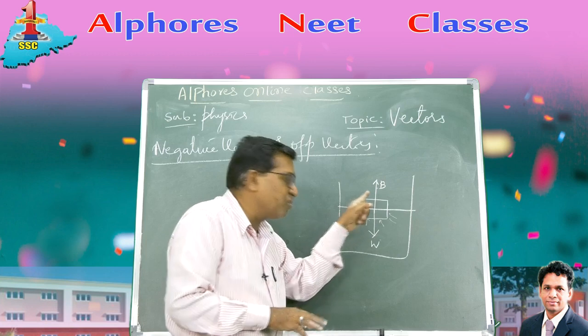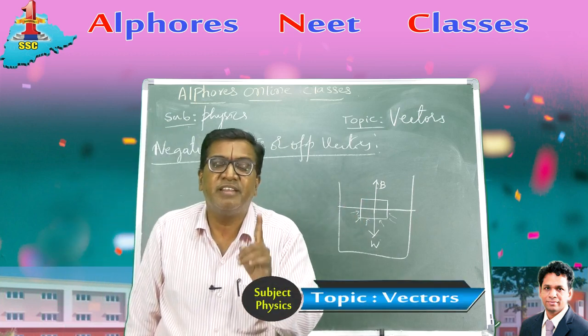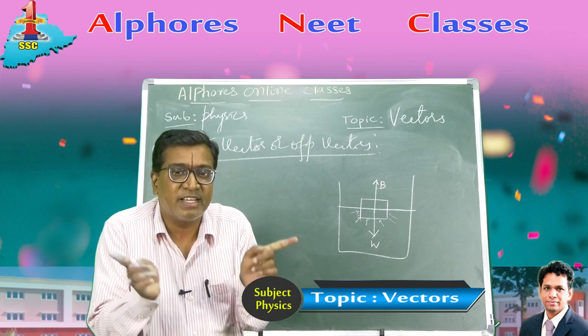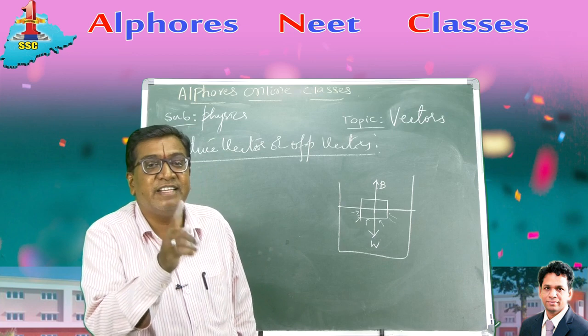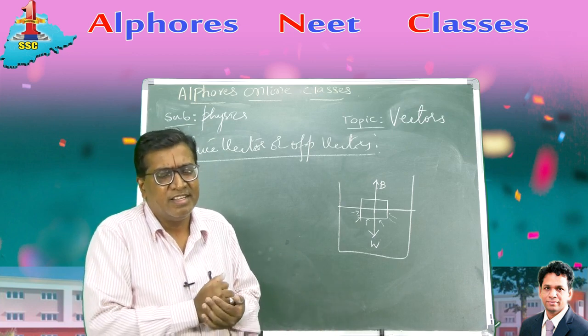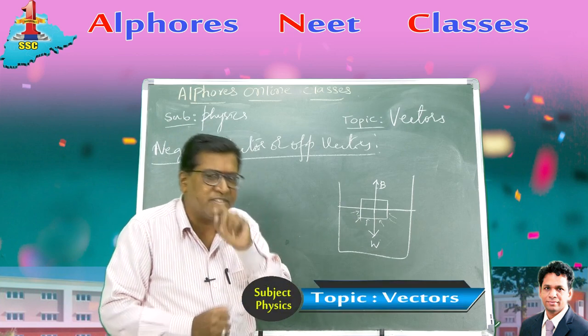So both are equal and opposite. They are negative vectors. Two negative vectors always sum up to be 0. When two negative vectors, opposite vectors are added, the net resultant is 0, because both are equal and opposite, they cancel one another. So the vector sum of two opposite vectors is always 0.